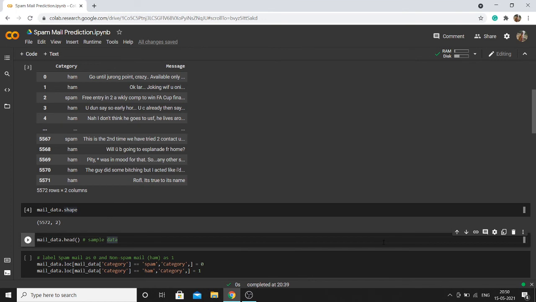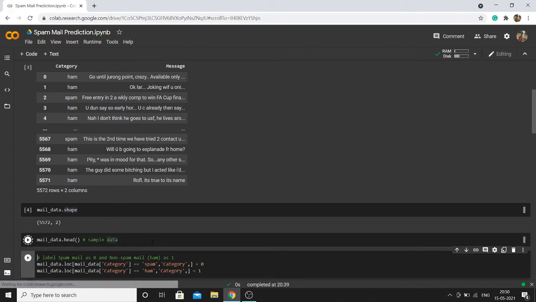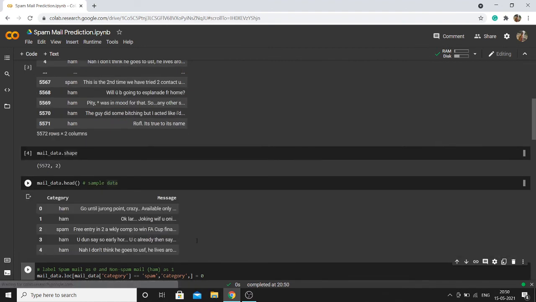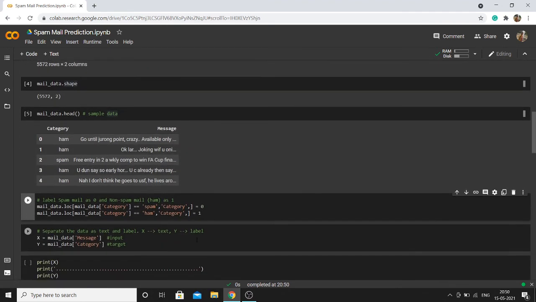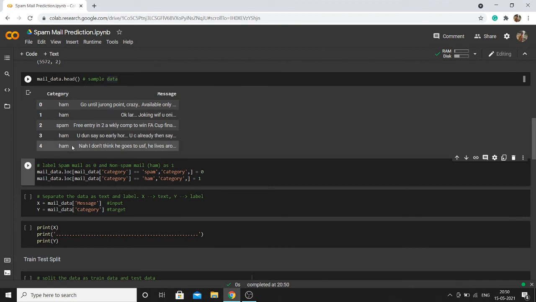Okay, next I'm going to print the sample data. We have already seen the full sample data here. I'm going to view only the first 5 rows, so I'm using the head method.